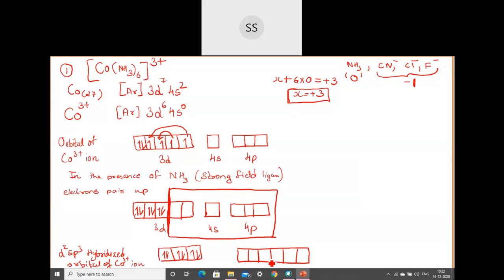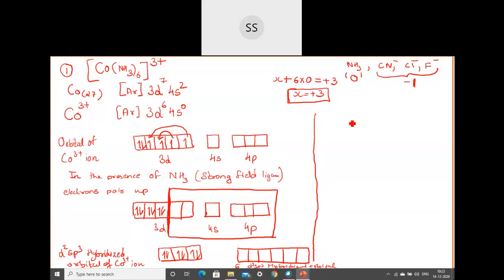So here you can write it is d2sp3. 6 are there. So 6 d2sp3 hybridized orbitals. Okay. So here these are 6 d2sp3 hybridized orbitals. Okay. So once it's over, now you will get the ligand. Okay, now you get the ligand and then put them inside those empty orbitals which we have mixed together and kept. Okay, so that I will write here on this side. I hope you are able to see it.